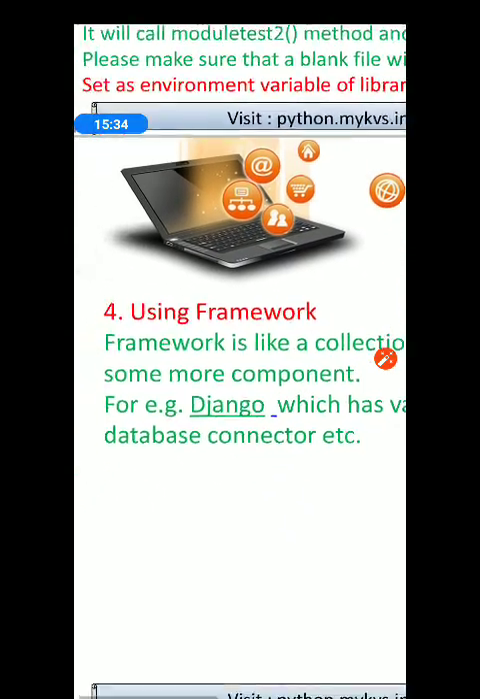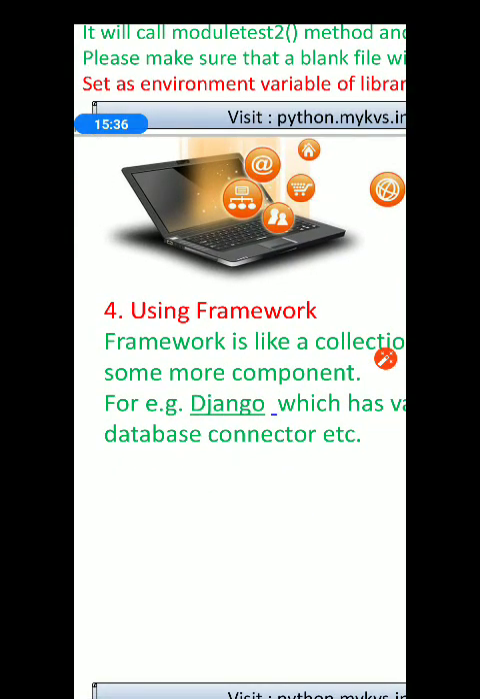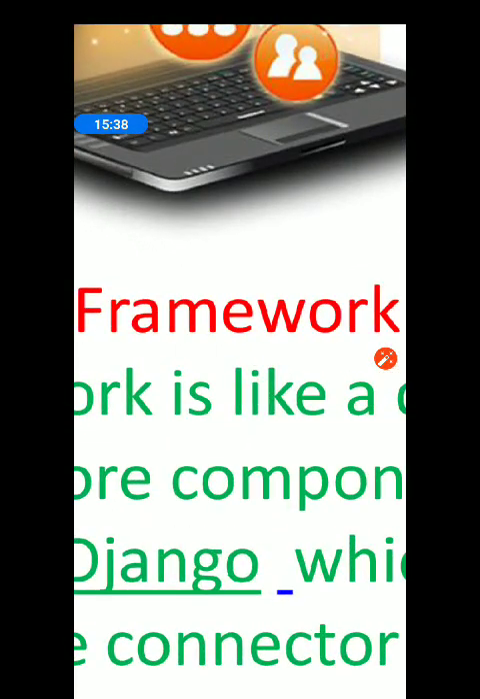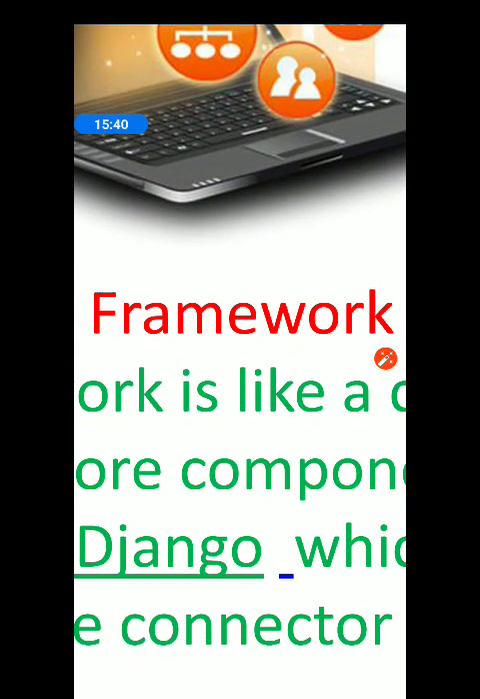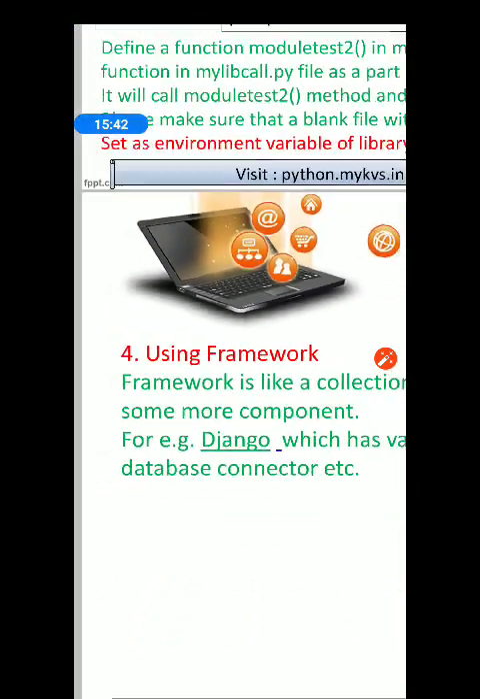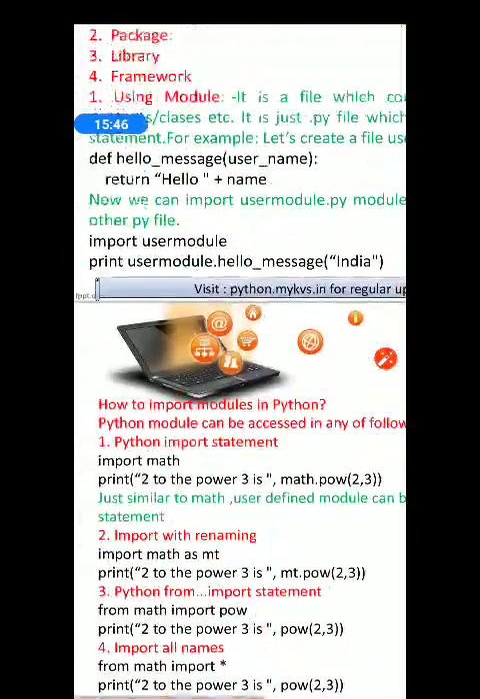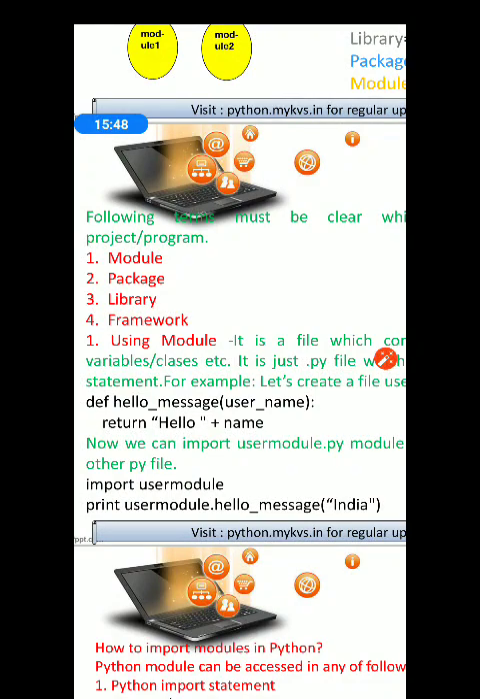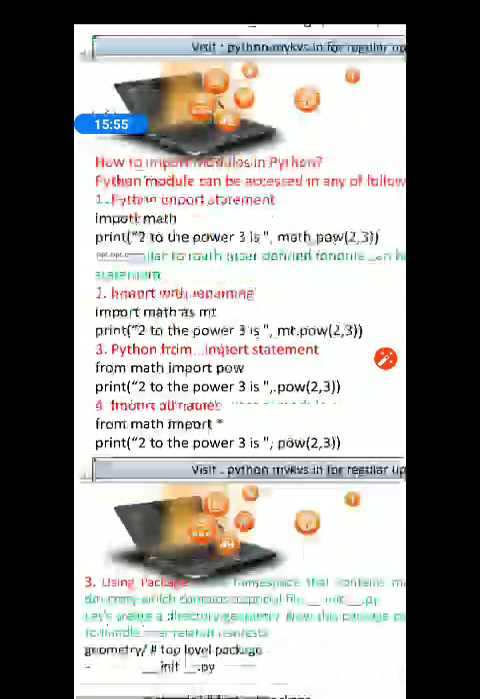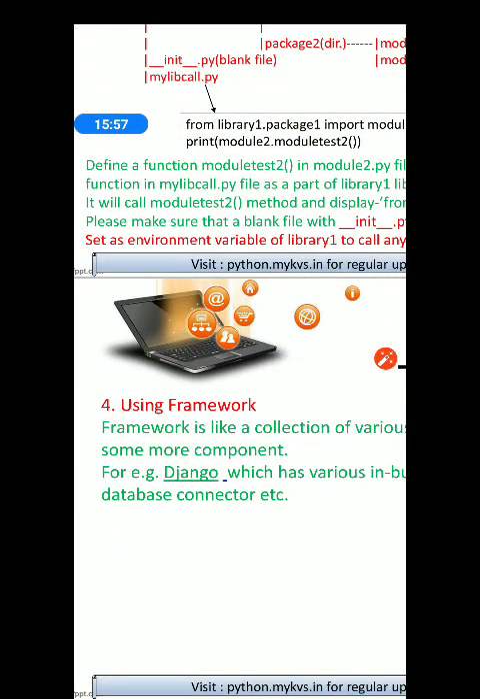Come to the fourth topic, framework. Earlier I have given you all the things of Python libraries: module, package, library, framework. We have seen module, we have seen packages, we have seen library, and now come to framework. Let us see how to create it.